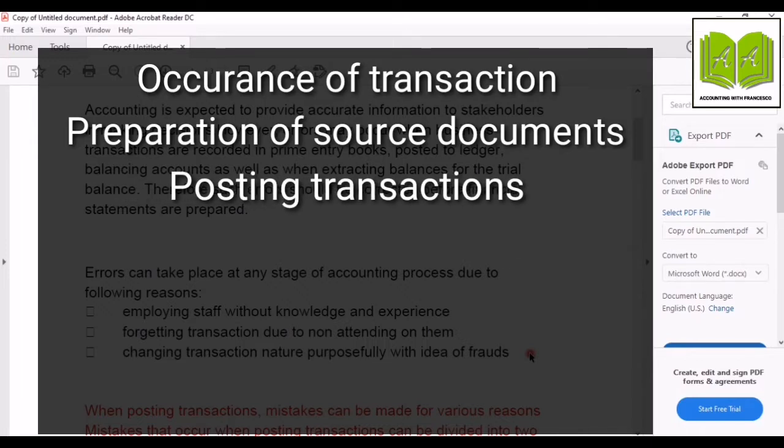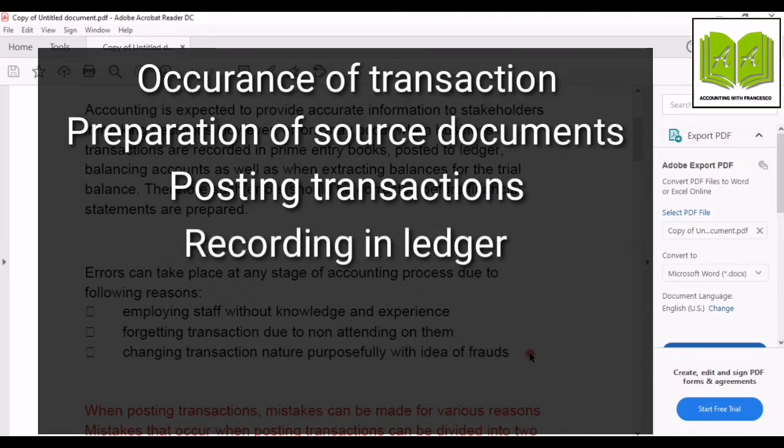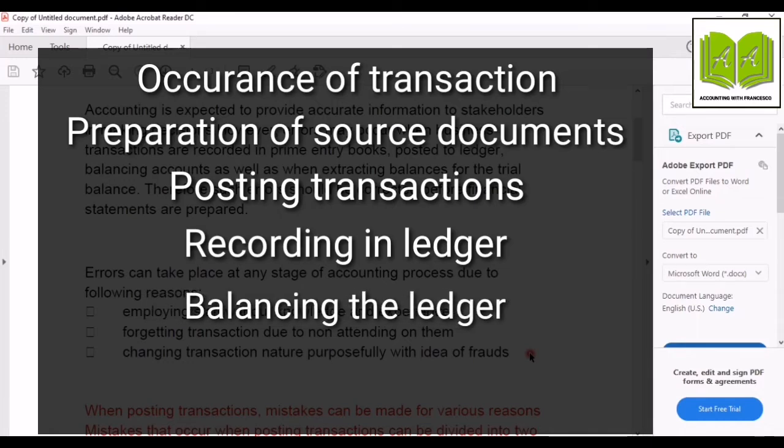So from the source document, we are going to post the transaction to the primary books. After that, the fourth step is recording transaction in ledger accounts. So after recording the transaction in the ledger accounts, the fifth step is balancing the ledger accounts. So we are going to take the balance brought forward of all the accounts.